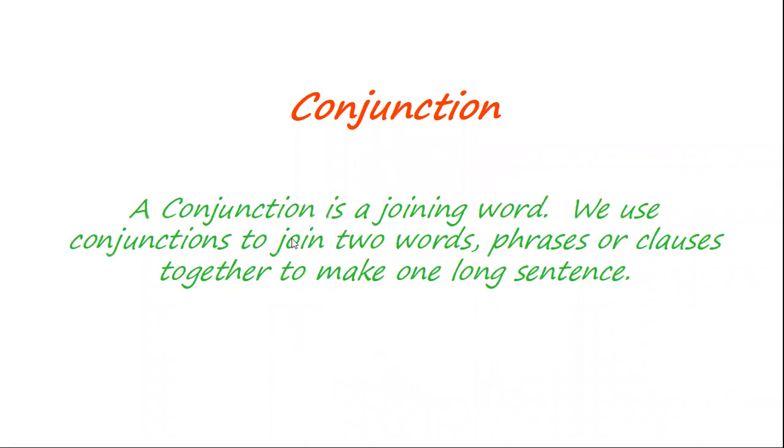First, we can see the definition of a conjunction. What is meant by conjunction? A conjunction is a joining word. We use conjunctions to join two words, phrases, or clauses together to make one long sentence. So, conjunction is nothing but a joining word. We can join two words, two phrases, two clauses together to make one long sentence. So, for a long sentence, we should add phrase, clause, and words, isn't it?